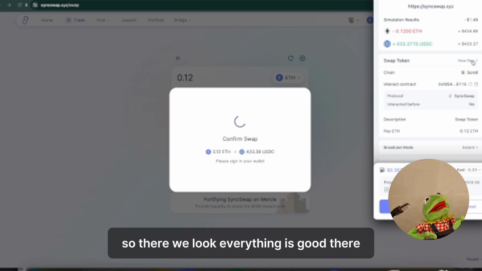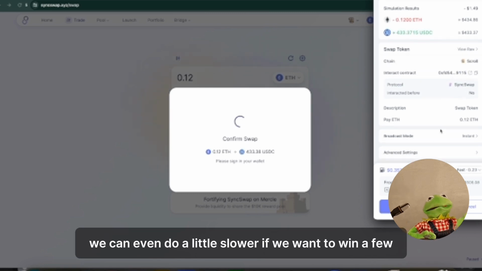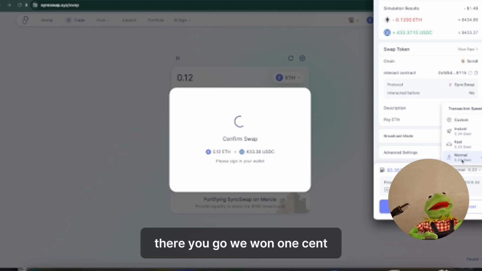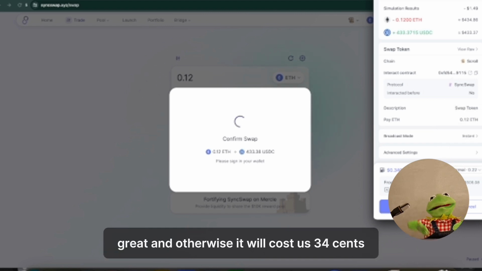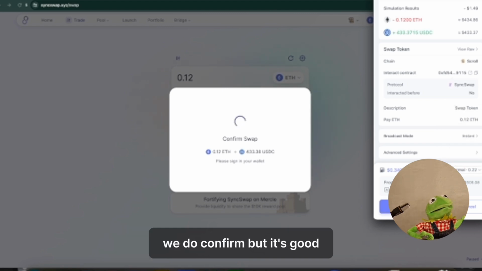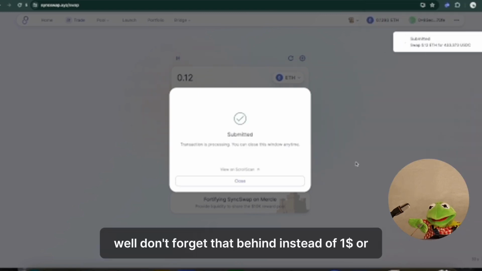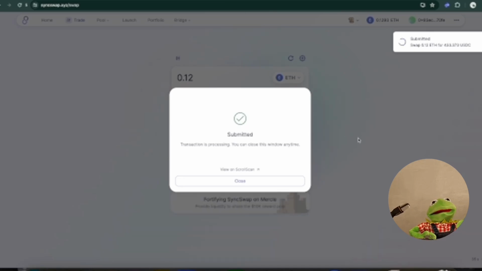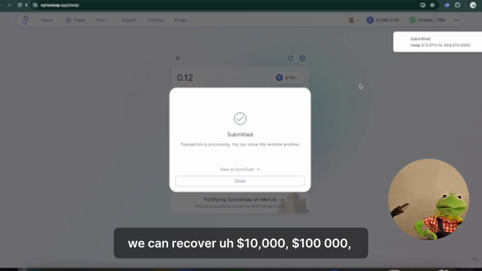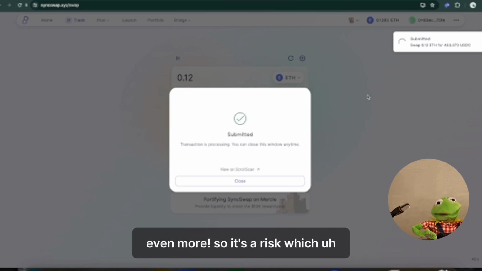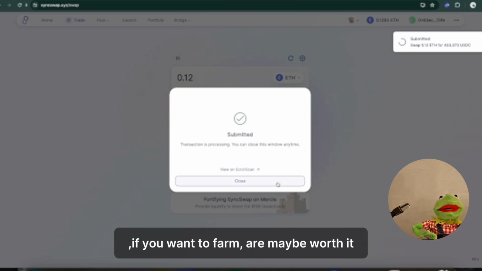So there we look. Everything is good. There we can even do a little slower if we want to win a few. There you go. We won 1 cent, great. And otherwise it will cost us 34 cents. We do confirm, but it's good. Sometimes we see our money like that disappear. Well, don't forget that behind, instead of $1, $2, we can recover $10,000, $100,000, or more. So it's a risk which, if you want to farm, is maybe worth it.